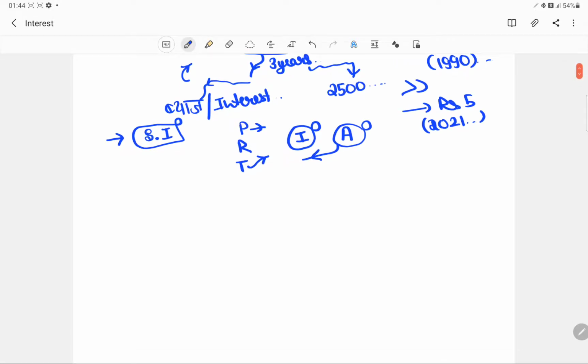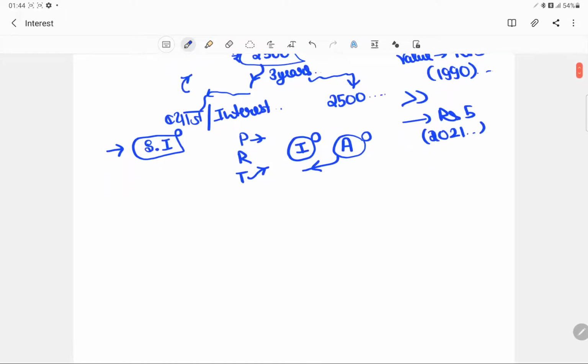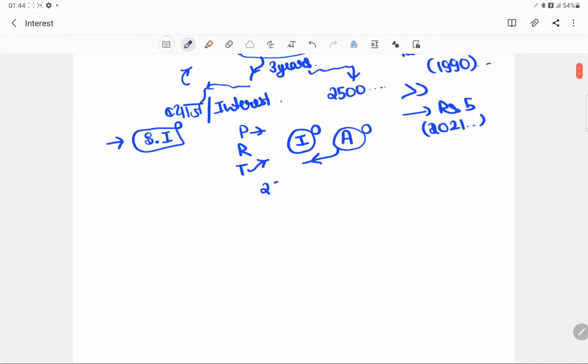Now why this is called simple is because it is uniform. Let's take the same example. We took 2500 from someone, and he asked that he would be charging a rate of 12% per annum.